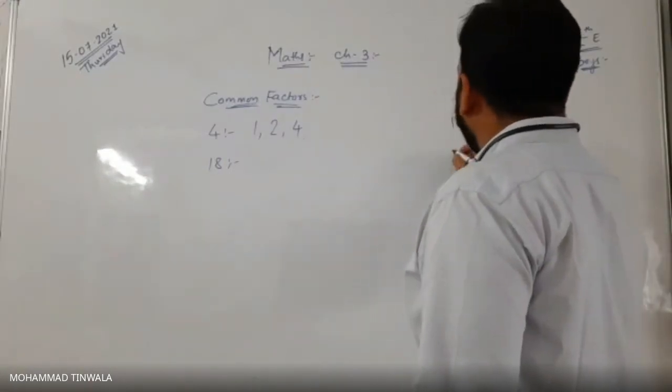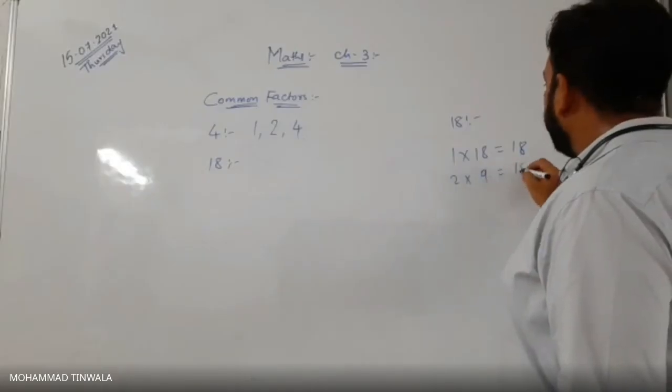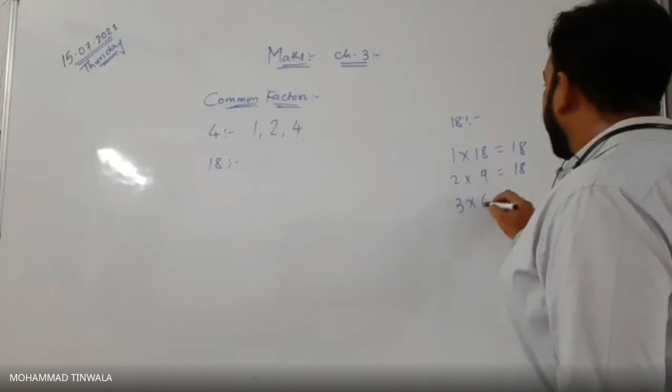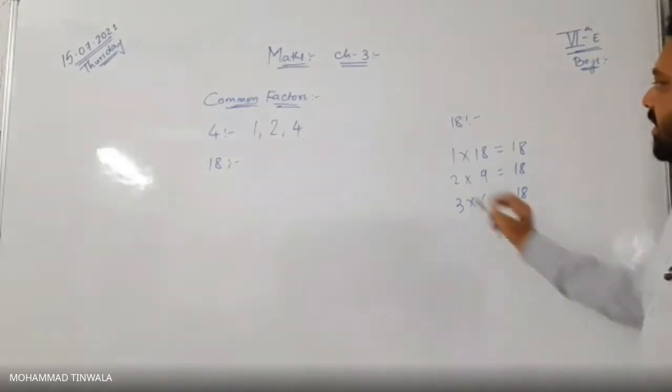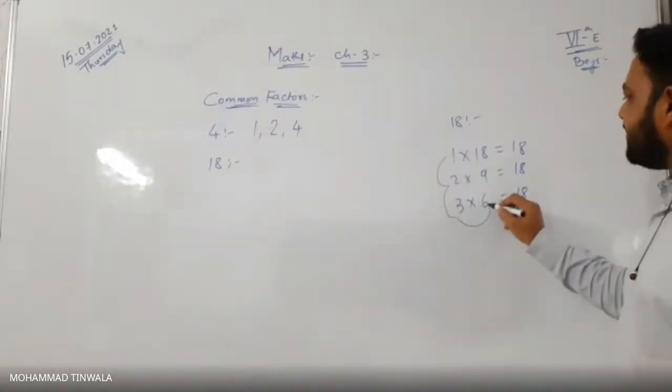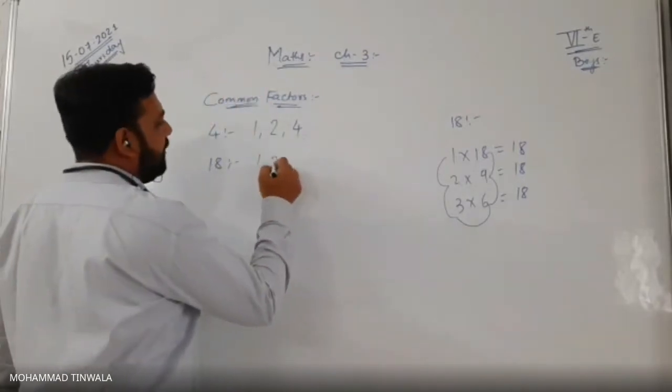Same way for 18. To find the factors of 18, can I say 1 eighteen is 18? Yes, sir. 2 nines are 18? Yes, sir. 3 sixes are 18? Then 4's table doesn't come, 5's table doesn't come. That means 1, 2, 3, 6, 9 and 18 are the factors of 18.